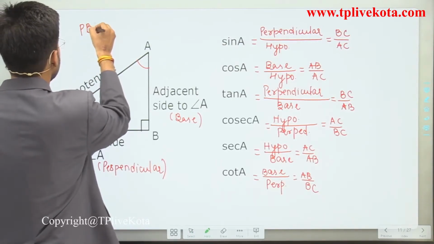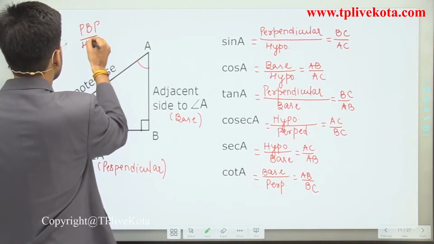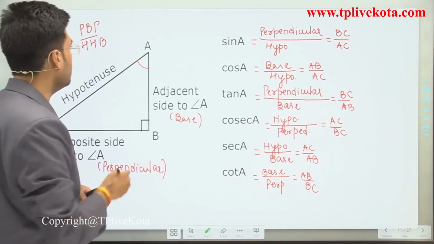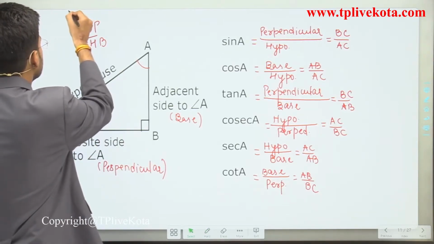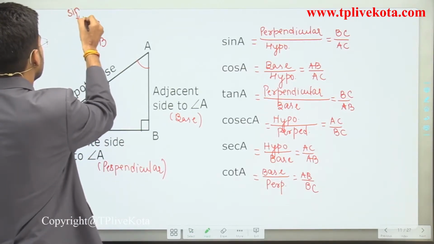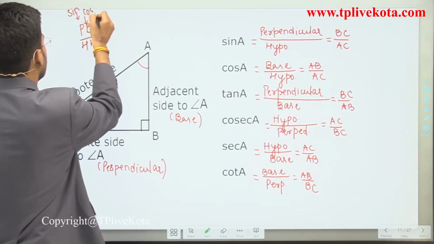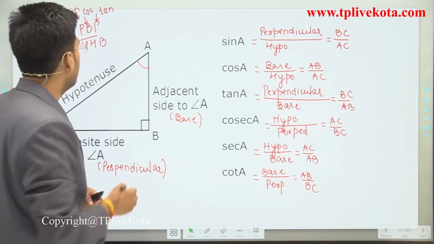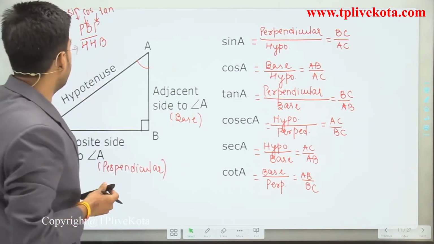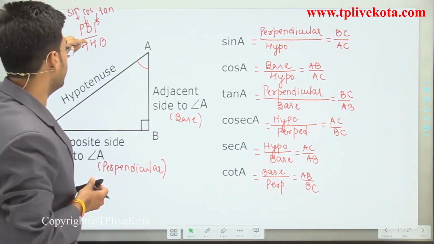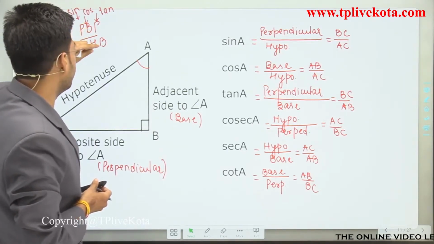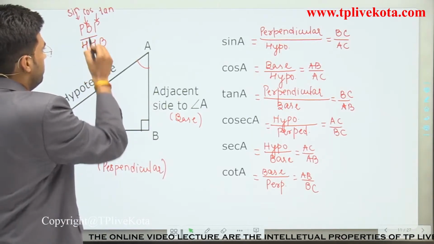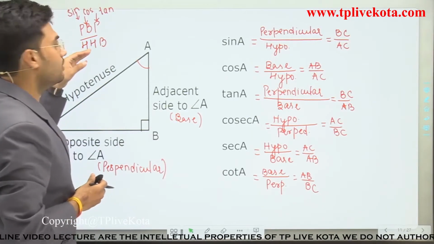P, B, P, H, H, B. This is sin, cos, and this is tan. Here P is perpendicular divided by hypotenuse, base divided by hypotenuse, and perpendicular divided by base. We can remember it by Pandit Badri Prasad Har Har Bhole.